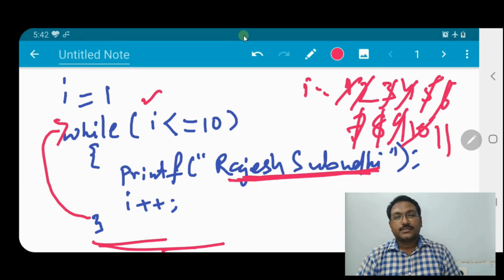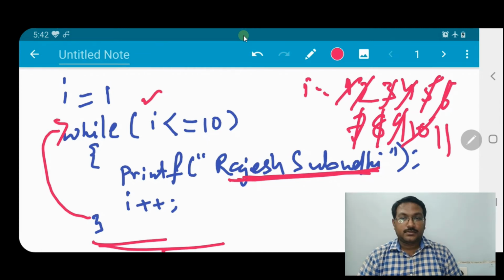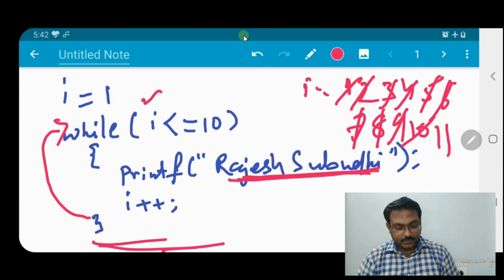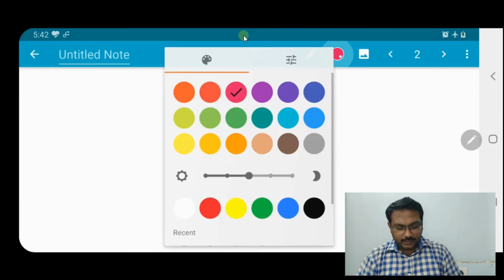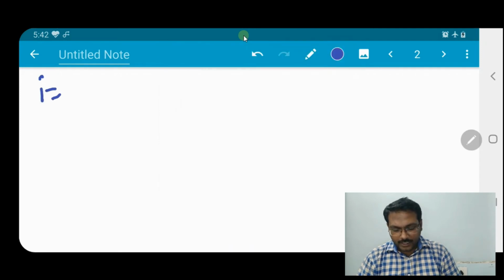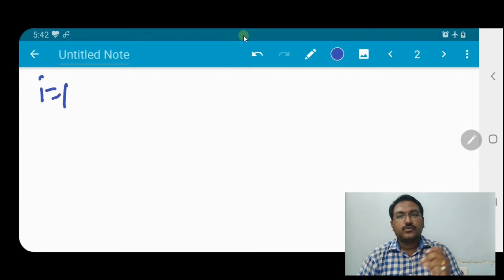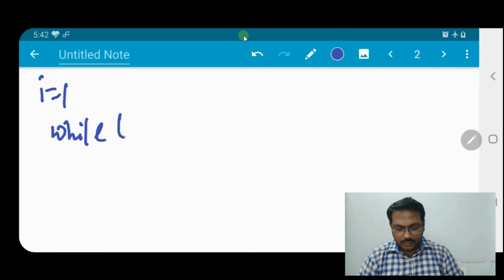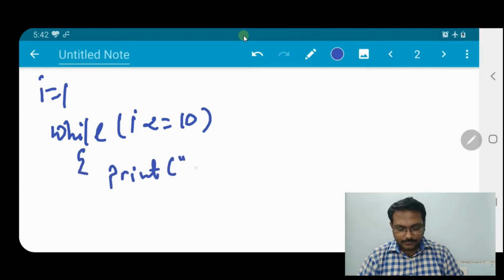So now let us see how to print the numbers 1 to 10. Same as before, we will take the I value, I equal to 1 as the initialization, and our question is to print the values 1 to 10. Same thing: while I less than or equal to 10, printf percent d, then I plus plus.